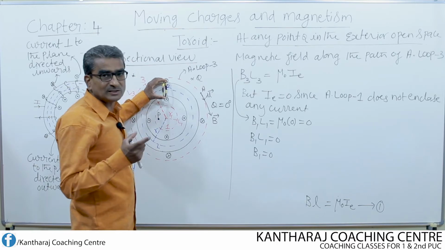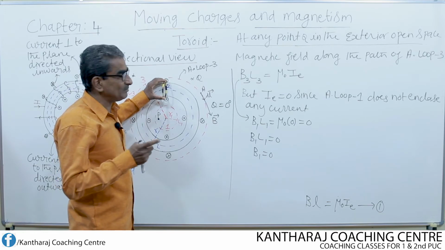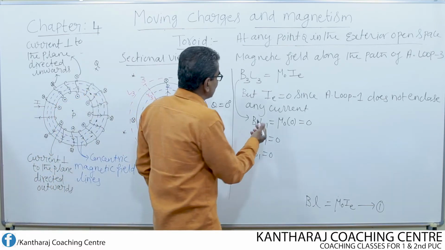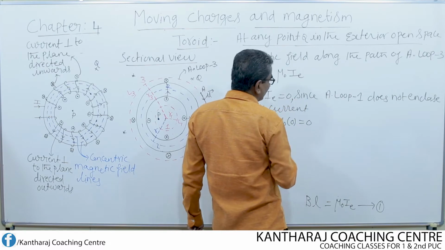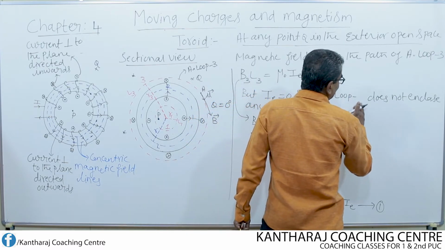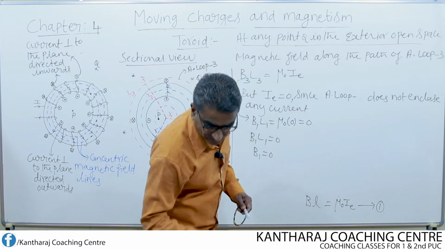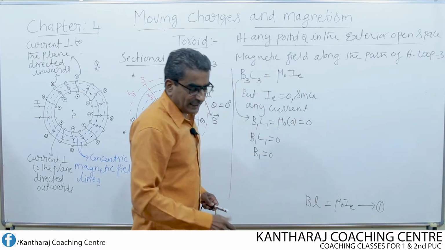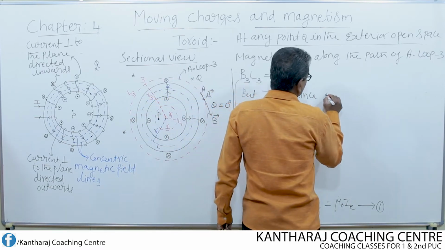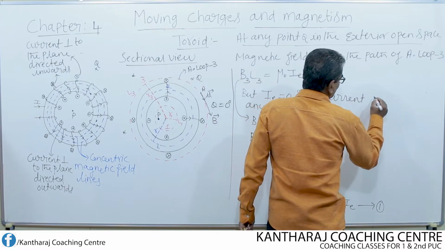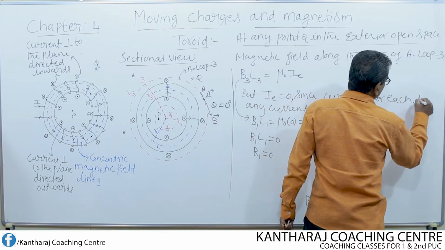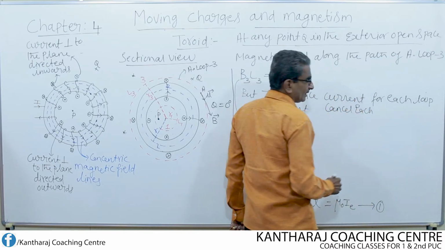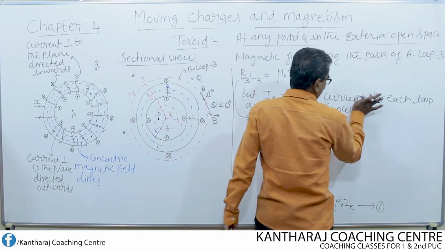So once again, the current enclosed by the Ampere loop 3 turns out to be equal to 0. So let us write this in a different way: IE equal to 0, since current for each loop cancels.